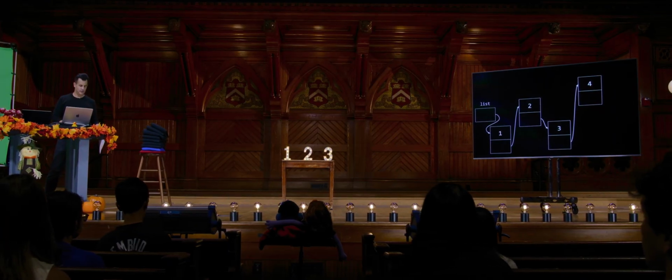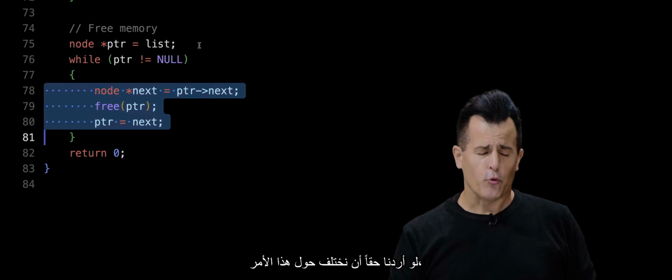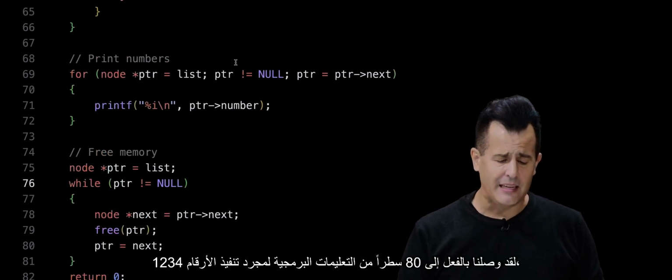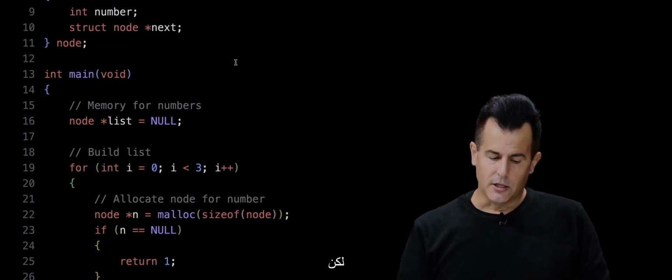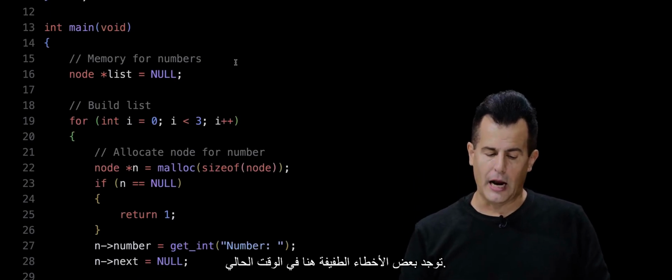Questions on this? No? Let me add one final flourish. If we were to really quibble over this, I mean, my God, we're up to 80 lines of code already just to implement the numbers 1, 2, 3, 4. But there are some subtle bugs in here at the moment.